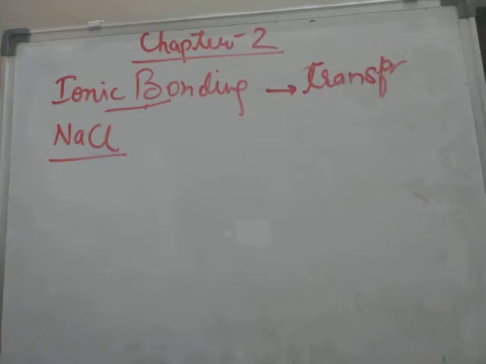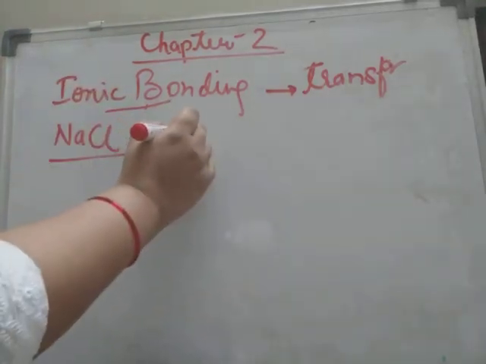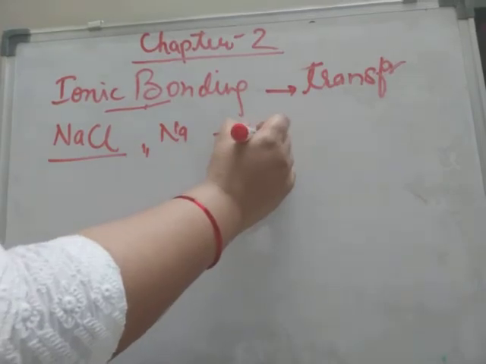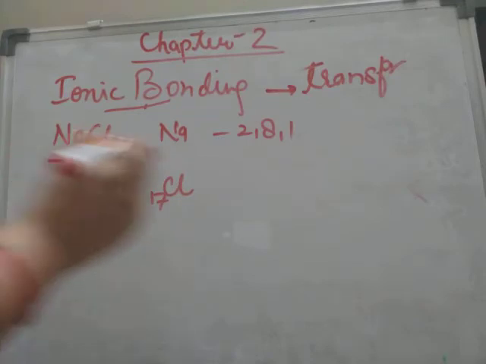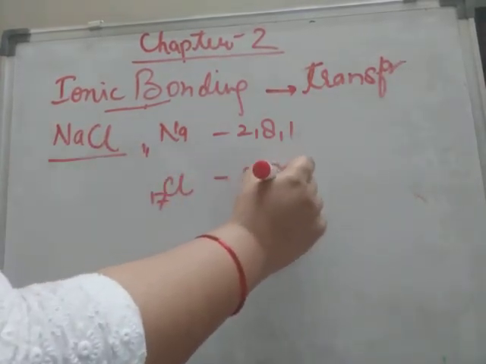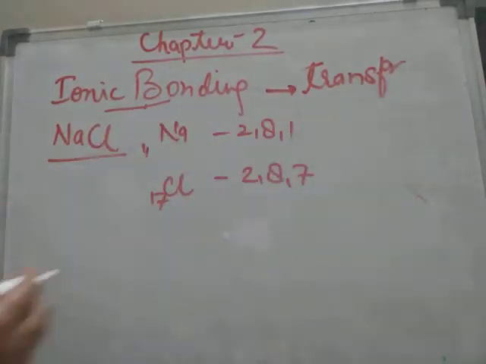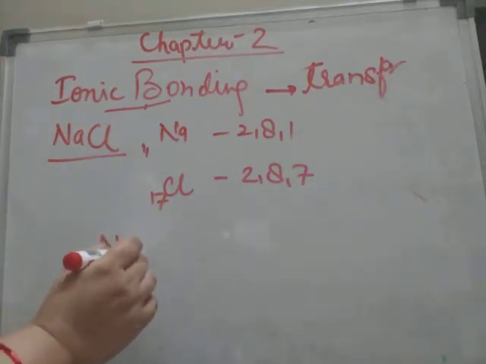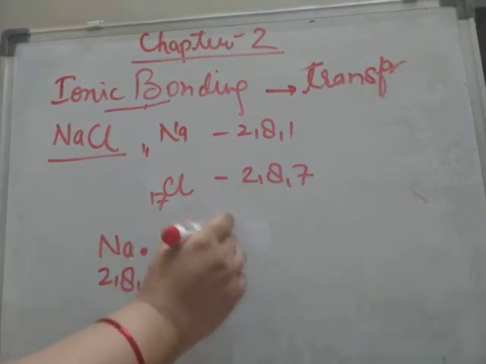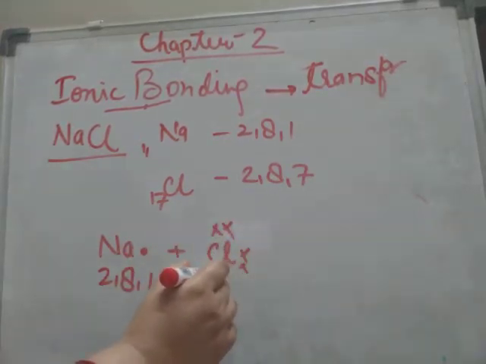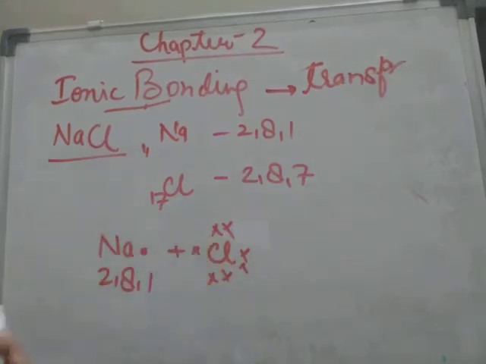Na has atomic number 11. Its electronic configuration will be 2,8,1. Cl, on the other hand, has atomic number 17, so its electronic configuration will be 2,8,7. I am drawing Lewis structures, showing only valence electrons. Na has one valence electron only. On the other hand, chlorine has 1, 2, 3, 4, 5, 6, 7 valence electrons, having electronic configuration 2,8,7.